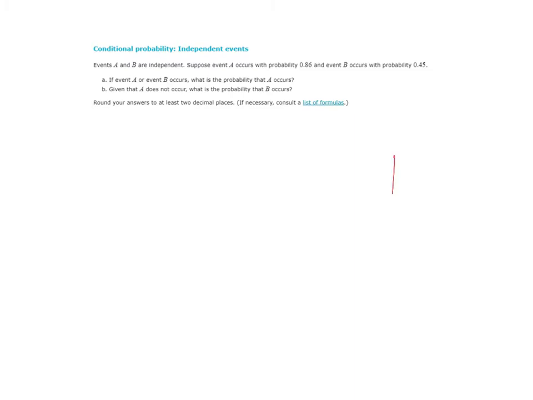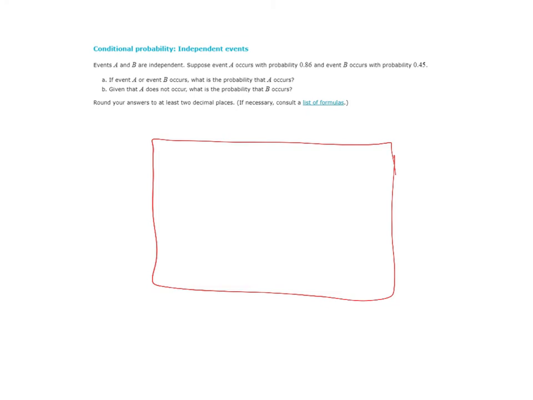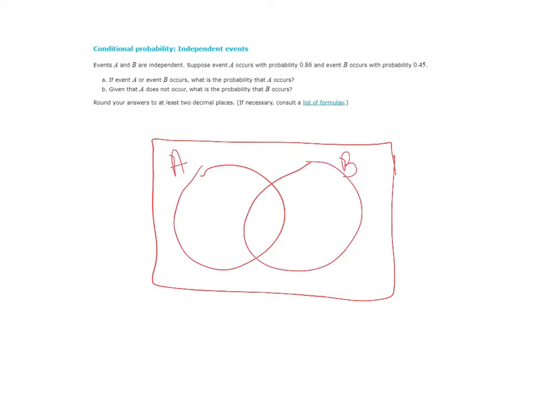Okay, seems like we've done some of these before. These are independent events. So that means that if I were to multiply the probability of A times the probability of B, it's going to give me the intersection of those two probabilities.